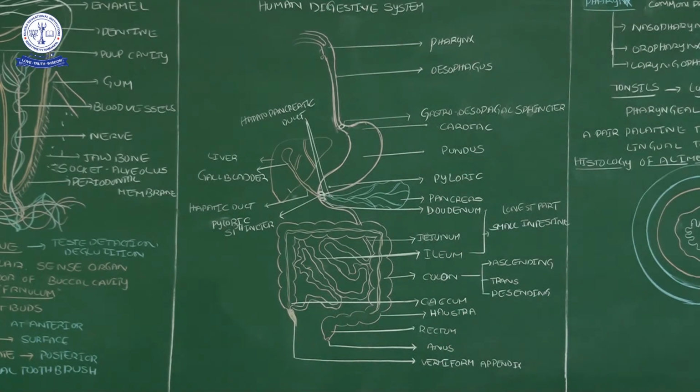When you see this diagram, this is the end part of the small intestine, the ileum, opening into the next part, the large intestine. Such a part we call the cecum. At this place is the vermiform appendix, I said yesterday, correct now? The vermiform appendix is present at the junction of the small intestine and the large intestine.